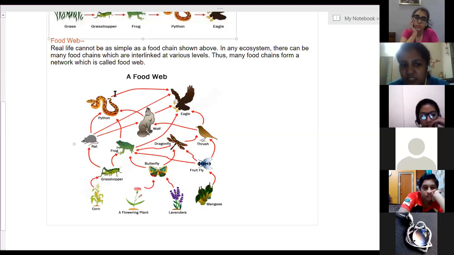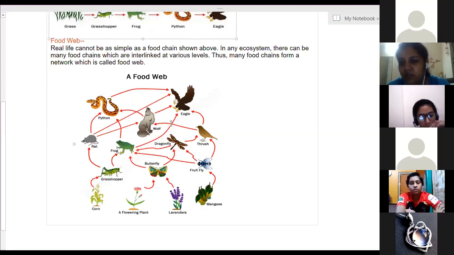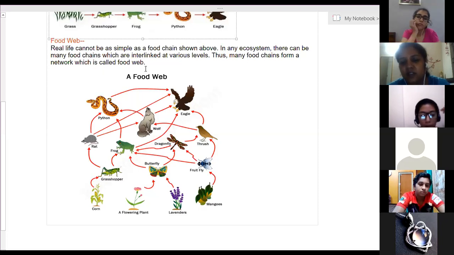So many food chains have been interlinked with each other. They are linked, many food chains can be linked together. When these are linked together, they will form an extensive network. So that full thing is considered as a food web.